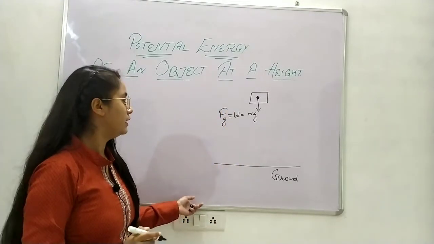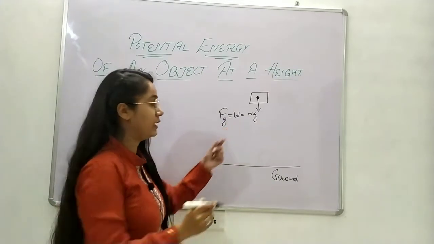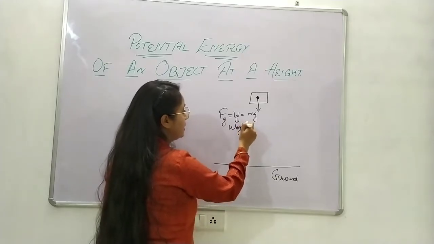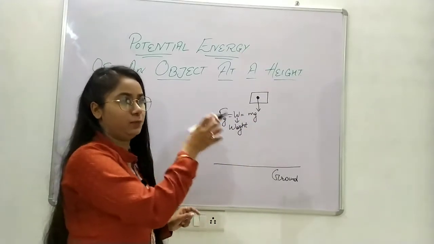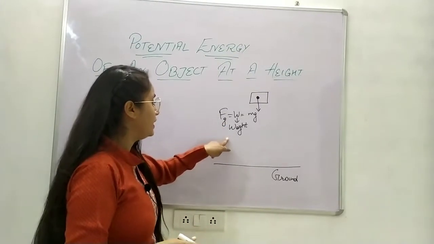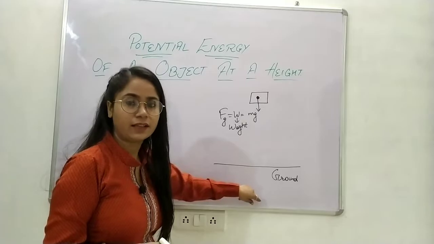Okay, this W here is weight. Pay attention, this W here is weight. The work done we will do is also W, and that W will be the work done. So don't get confused in this. Okay, so this is the force of gravity acting on the object due to the gravity of earth.